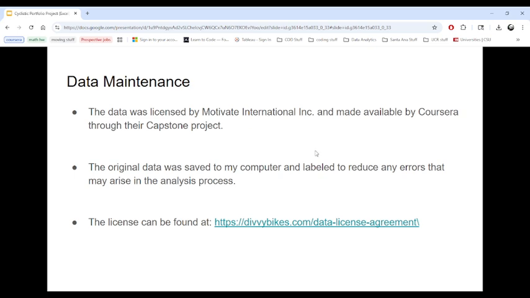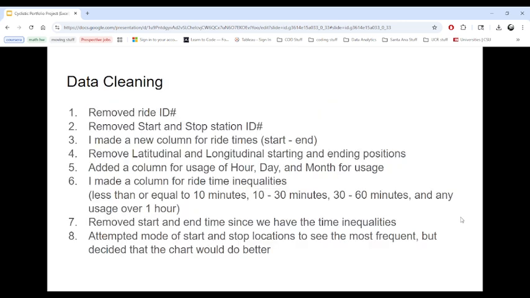For data maintenance, I made sure it was licensed by Motivate International, and it's made available by Coursera through their capstone project, as I stated. The original data was saved on my computer and labeled to reduce any errors that may arise in the analysis process. The license can be found at divvybikes.com/data-license-agreement.